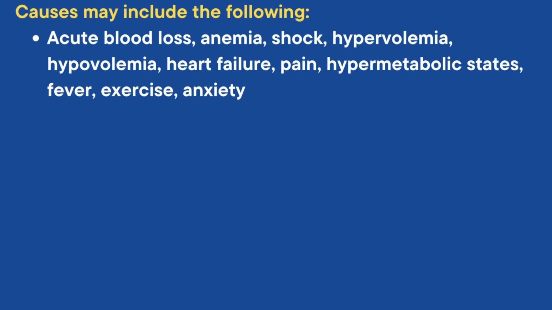The causes of tachycardia: physiologic or psychological stress. For example, acute blood loss, anemia, shock, hypervolemia, hypovolemia, heart failure, pain, hypermetabolic states, fever, exercise, anxiety.